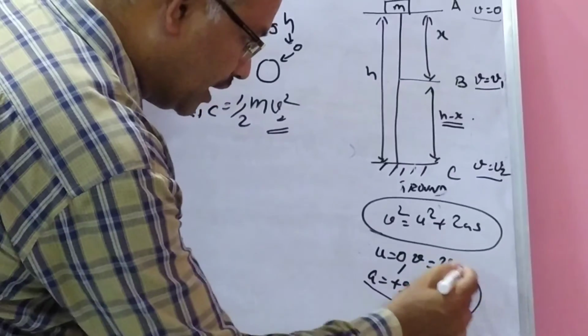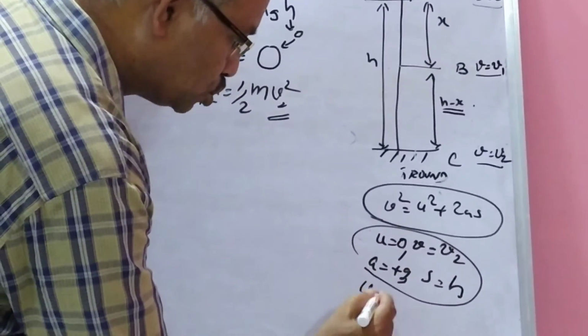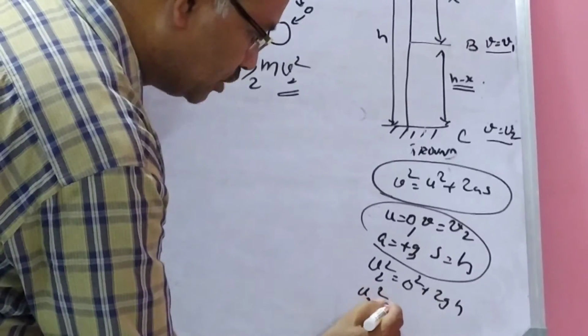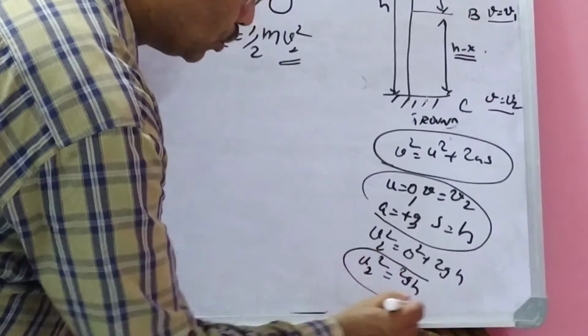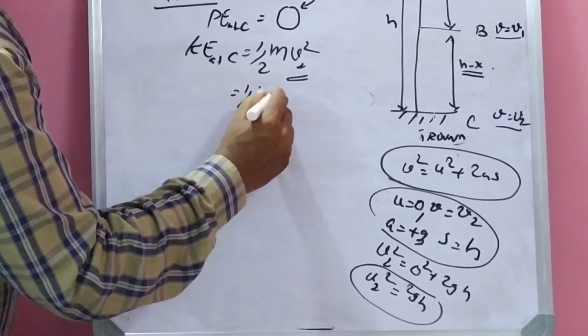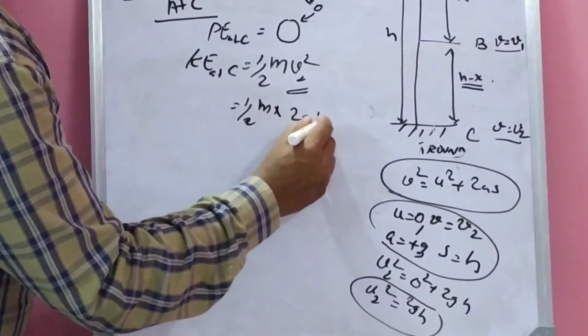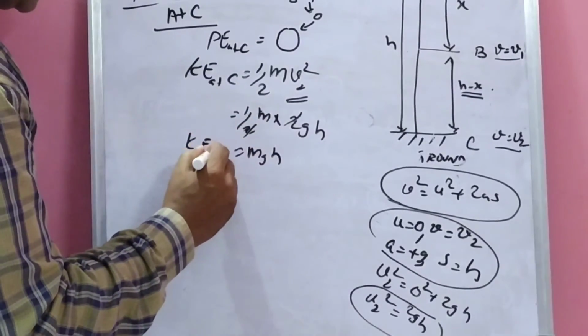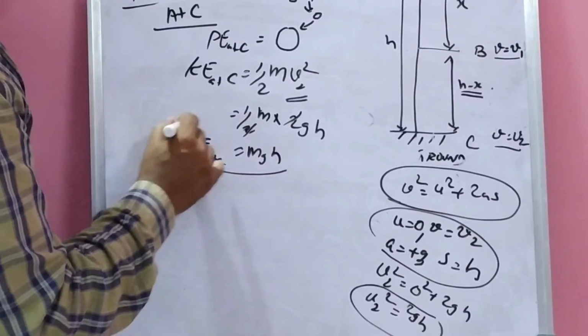So substituting all these values, V2 square is equal to 0 square plus 2gh. So V2 square is equal to 2gh. Substituting the value in half m into 2gh, the 2 cancelled. So kinetic energy at C is mgh.